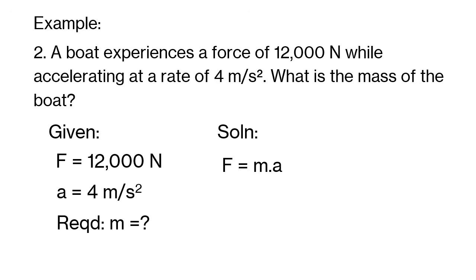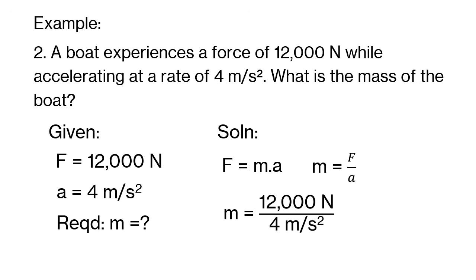Now we know that force equals mass times acceleration. We do transformation of the formula to find the formula for mass. Hence, we get mass equals force over acceleration. From this formula, we substitute our given information. We have 12,000 newtons, which is the force, divided by acceleration of 4 meters per second squared. We get 3,000 kilograms for the mass.